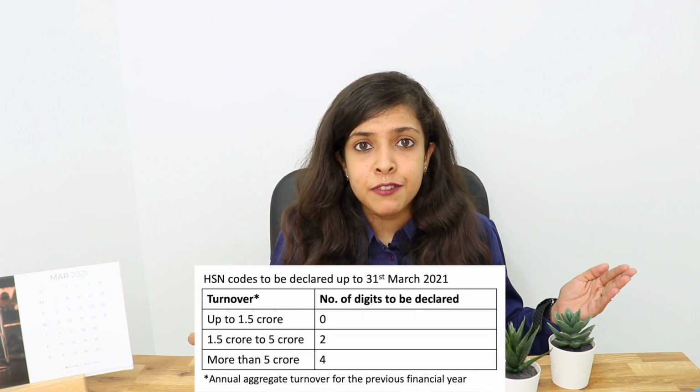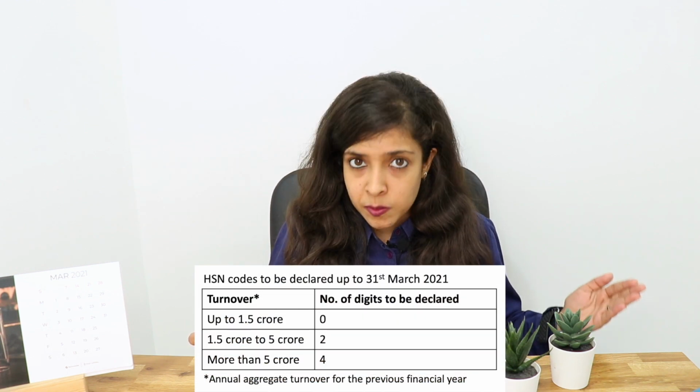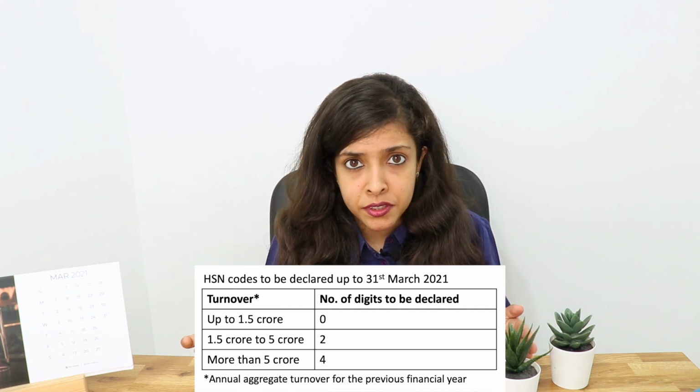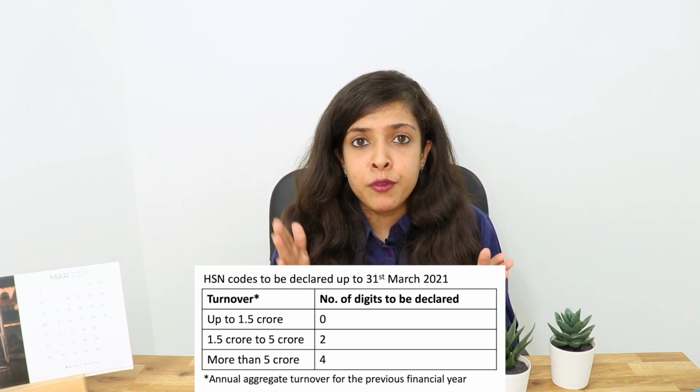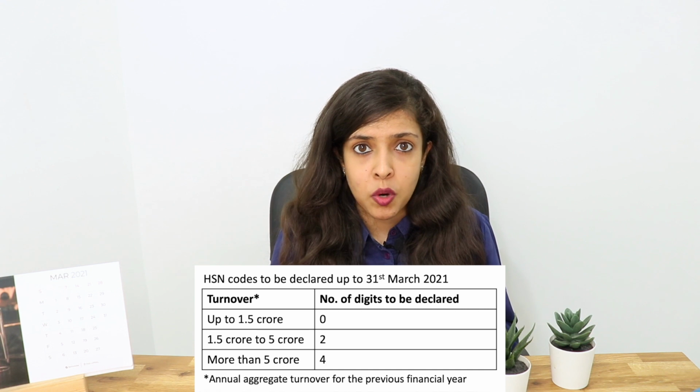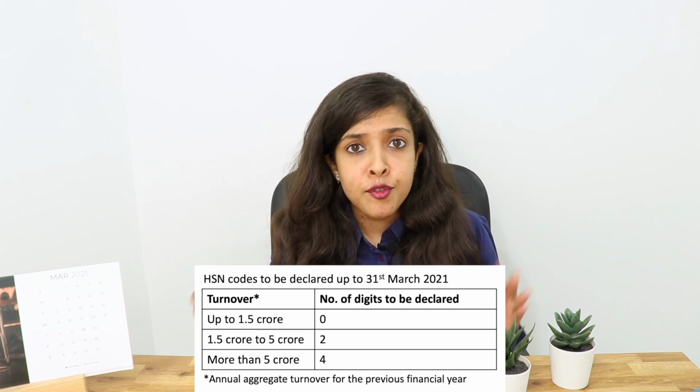Now, a notification was issued by the government, thereby changing the rules of HSN under GST. Earlier, HSN was not required where the aggregate taxable turnover in the preceding financial year of the taxpayer was up to 1.5 crores. Then between 1.5 to 5, only a 2-digit code was required, and above 5, a 4-digit code was asked.